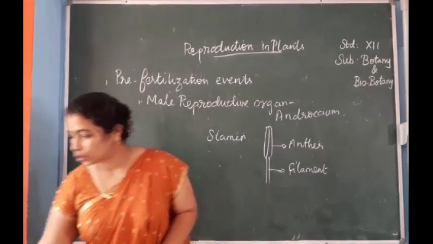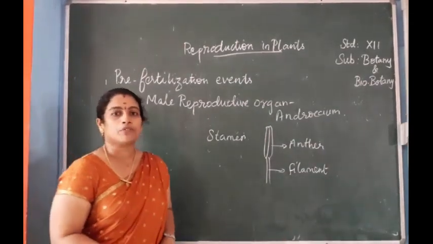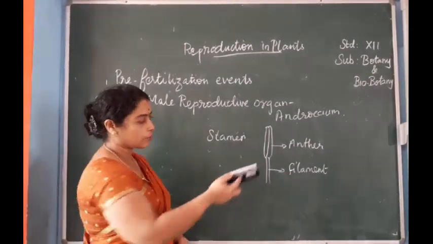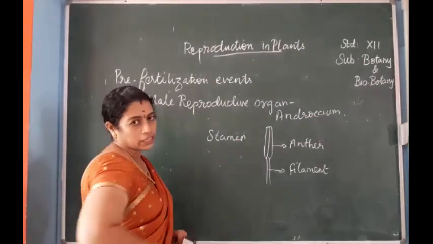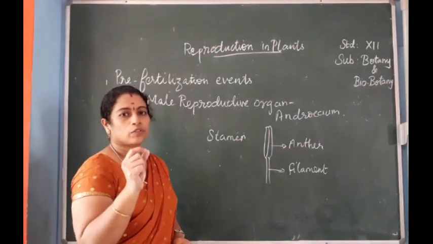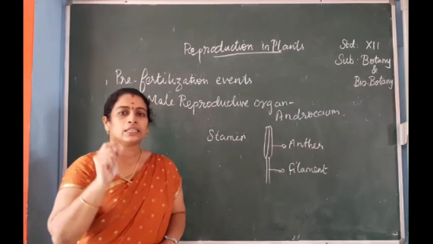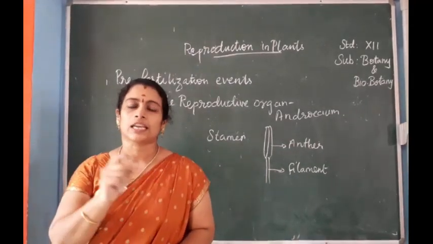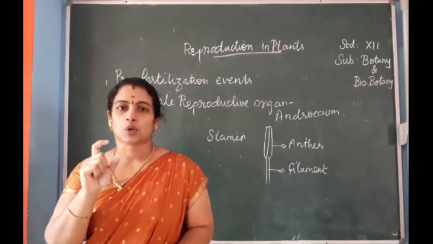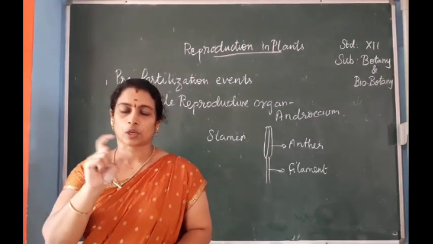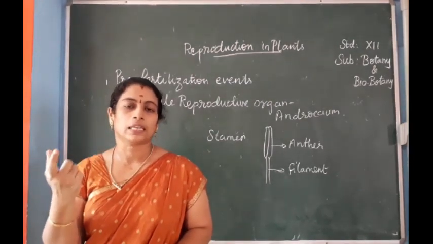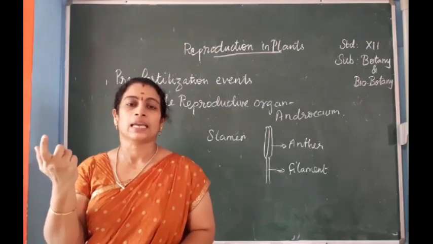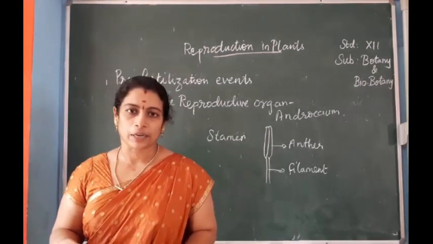Next we are going to study the development of the anther, how the anther or the stamen develops. In the primary stage, the anther develops as a mass of cells, that is, sporogenous cells will be formed. It is formed as a mass of hypodermal cells, and it is surrounded by epidermis.